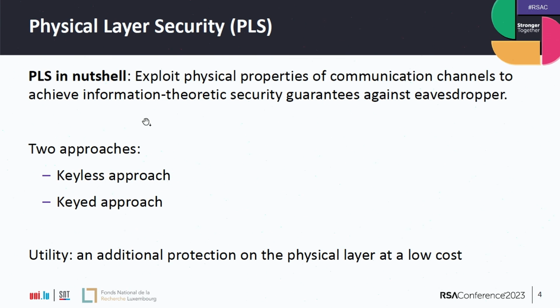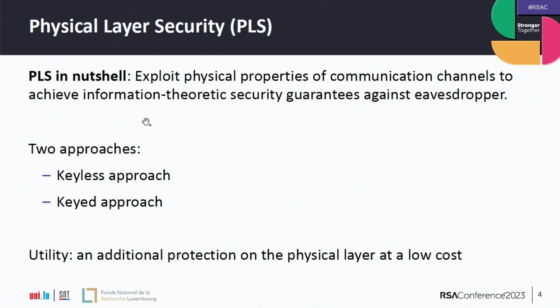The main idea there is that physical layer security techniques exploit the physical properties of communication channels to provide information theoretic security guarantees. However, it's only against the eavesdropper. There are two groups of techniques applied in physical layer security.